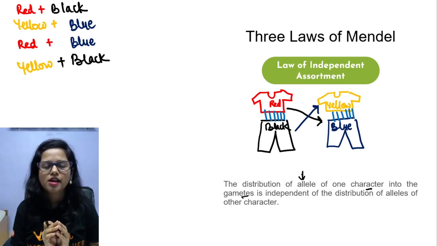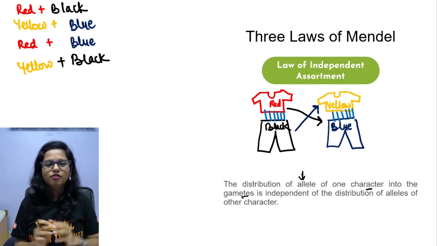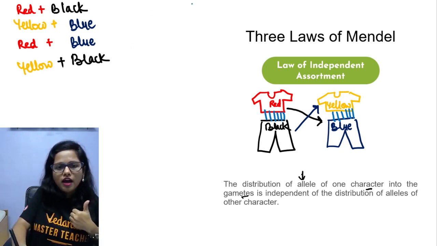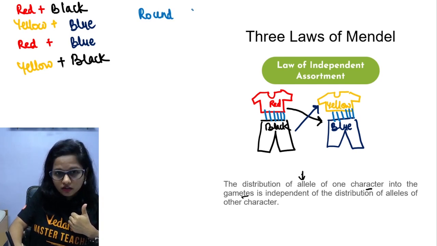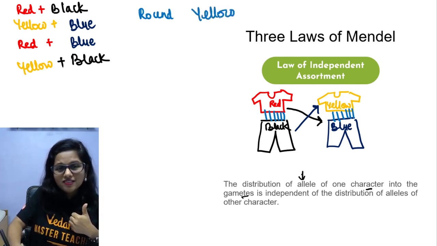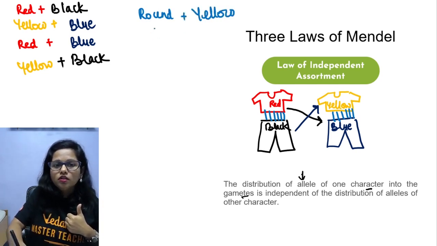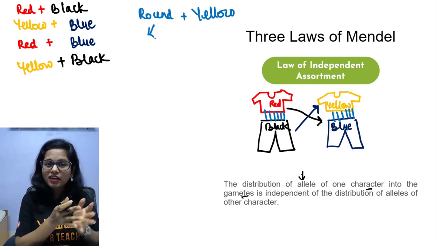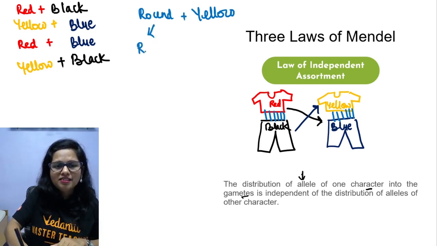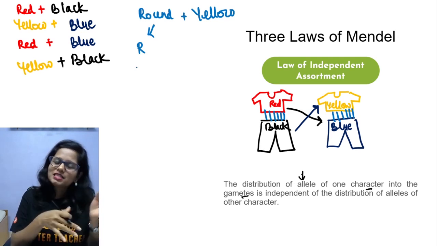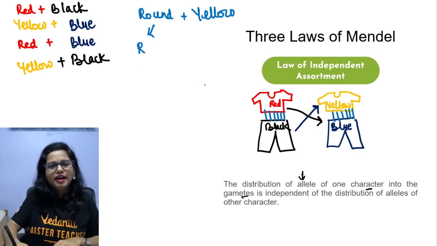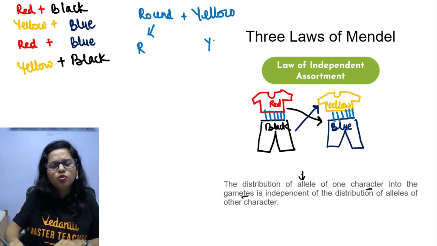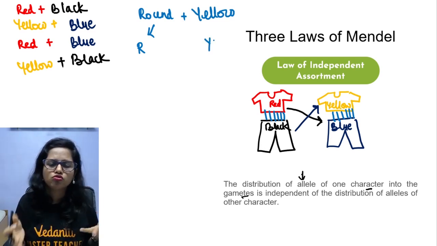In the same manner, when I say the seed is round and yellow, the factor for round is present on some other chromosome, and the one controlling yellow is present on some other chromosome.